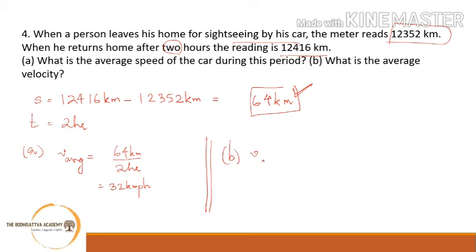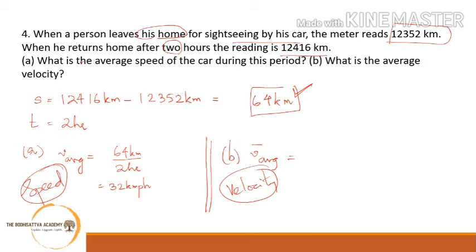Similarly, you have to find out average velocity. Velocity is a vector quantity. Remember, the previous one was speed. Now you have velocity. Velocity is what? Net displacement upon time. What is the displacement? You have to read the question.